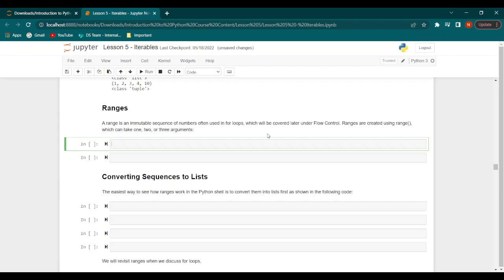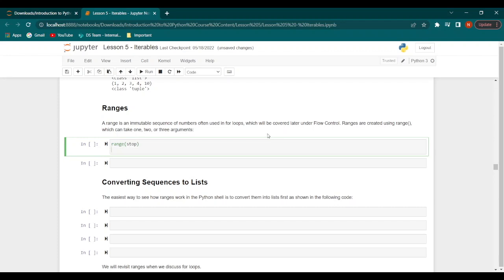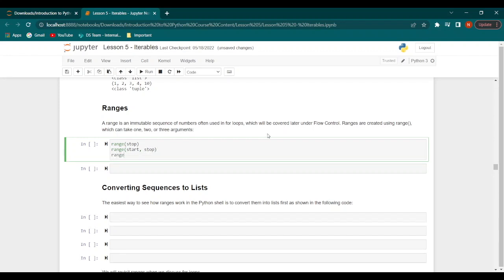Let's have a look at some examples. We can have range(stop), range(start, stop), or range(start, stop, step). These are the 3 different ways of writing a range command.